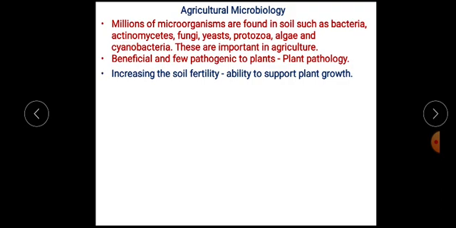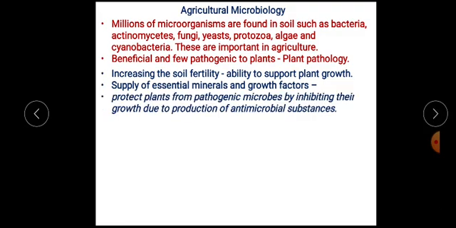This addition of nutrients is possible by microorganisms. Microorganisms are responsible for the addition of these nutritious elements and minerals to the soil, and then these elements are absorbed by plants.